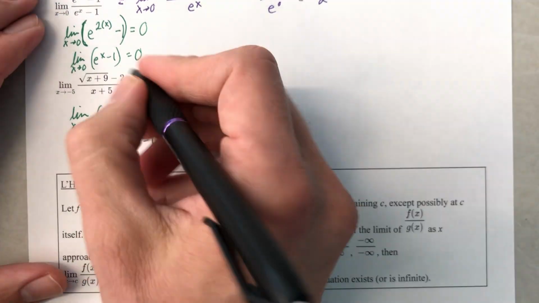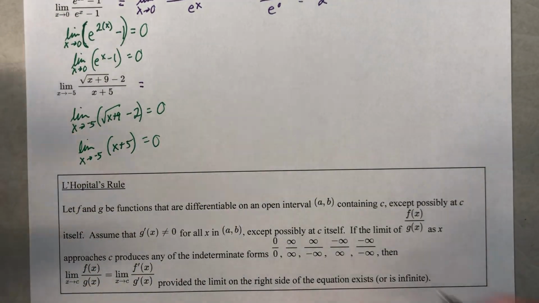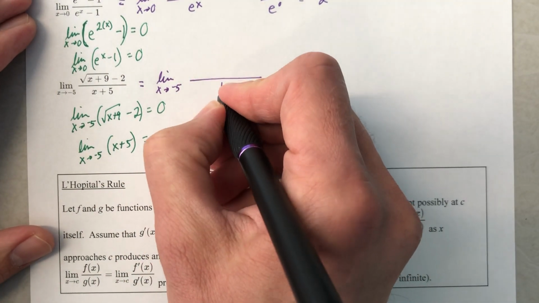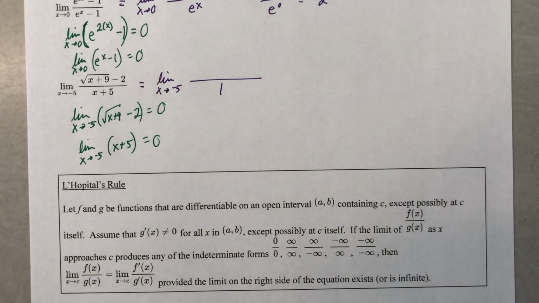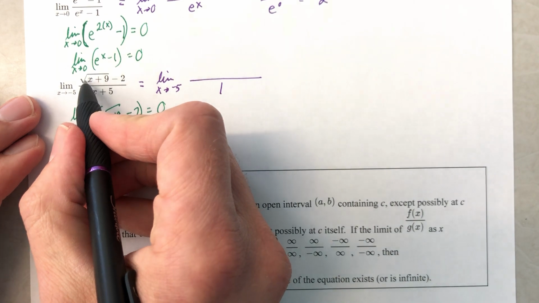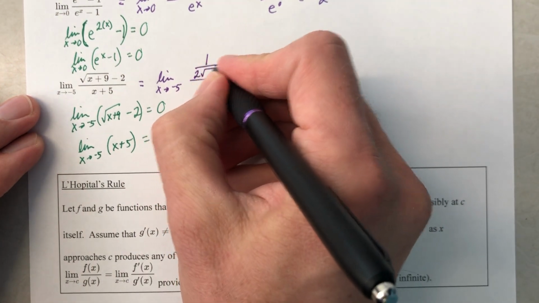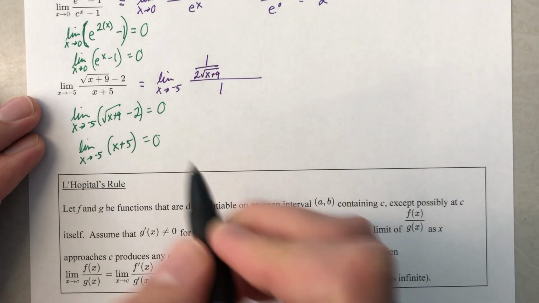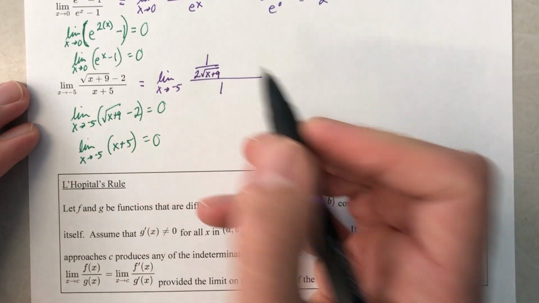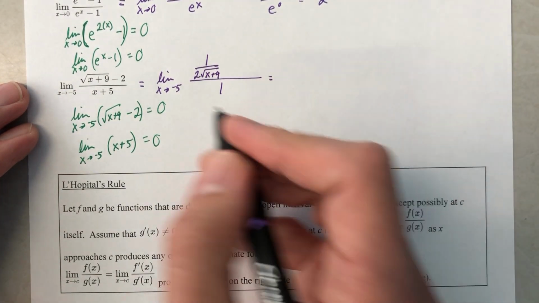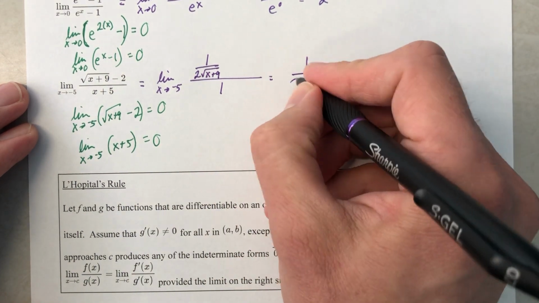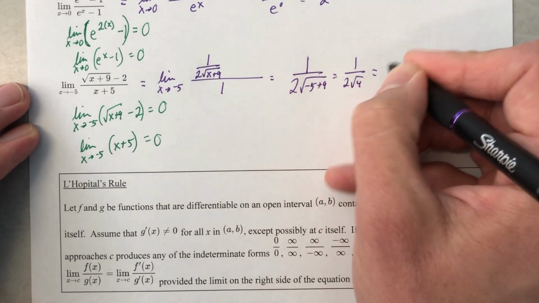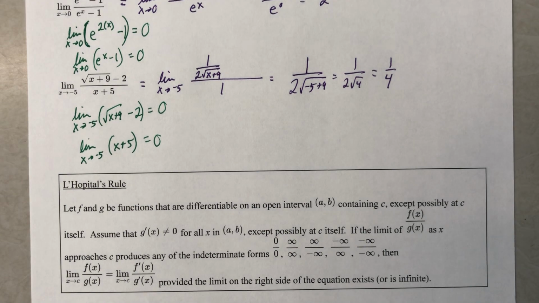L'Hopital. Let's take the derivative. The derivative of the denominator is 1. Things are going to work out well for us in this context. Derivative of the numerator. Okay, well, the derivative of a square root is 1 over 2 square root. And then we'd multiply, chain rule, by the derivative of x plus 9, which is 1. And then that minus 2 goes away. So we are totally able now to plug a negative 5 in. So let's do 1 over 2 square root of negative 5 plus 9. It gives me 1 over 2 times the square root of 4. 1 over 2 times 2, which is 1/4. I like L'Hopital's rule, so practical.